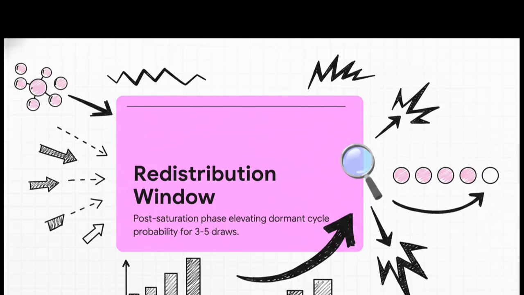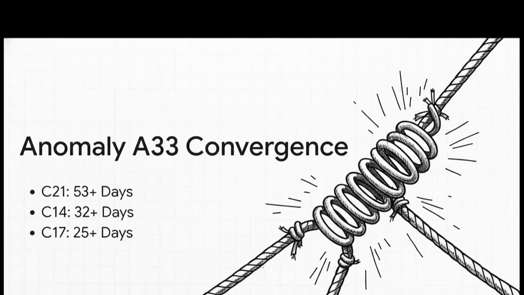During the specific window, which the system estimates will last for the next 3 to 5 draw sessions, the statistical probability of a dormant, high-pressure cycle finally hitting goes through the roof. It is dramatically elevated. The system is essentially bracing for a violent snapback toward those overdue numbers. And looking at the data, we can see exactly why they're anticipating that massive snapback. Because of that May 12th saturation, we've got a secondary crisis called anomaly A33 that is escalating dangerously fast.